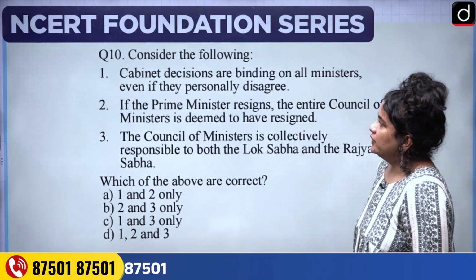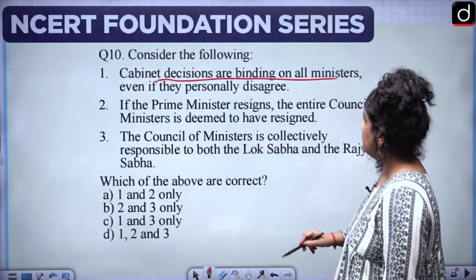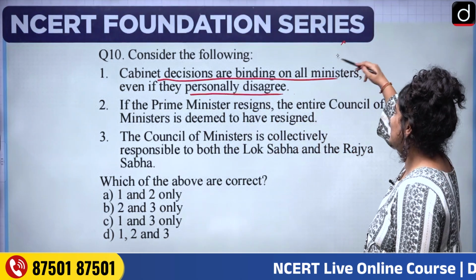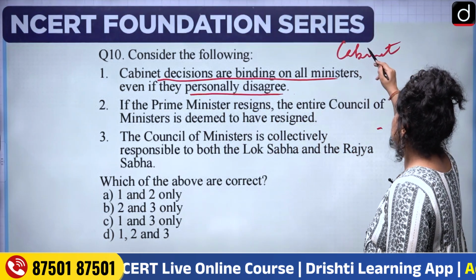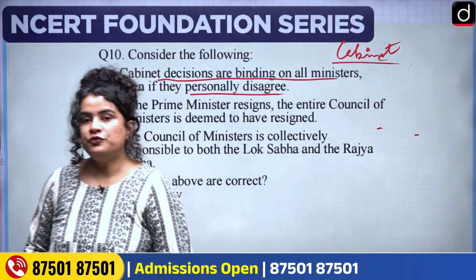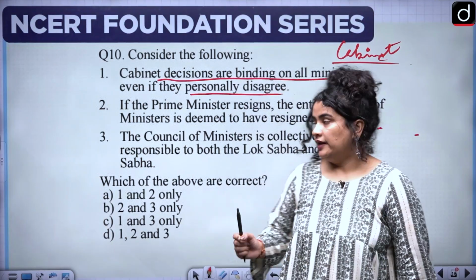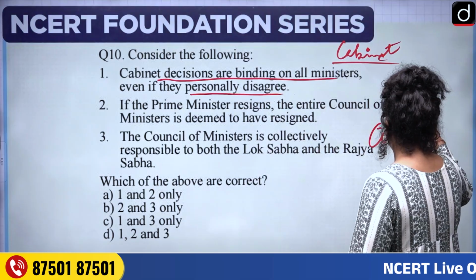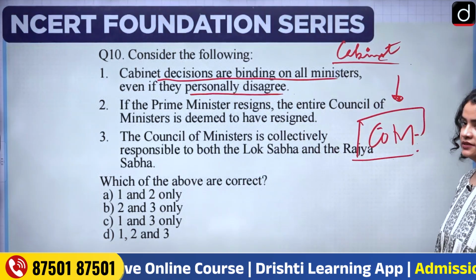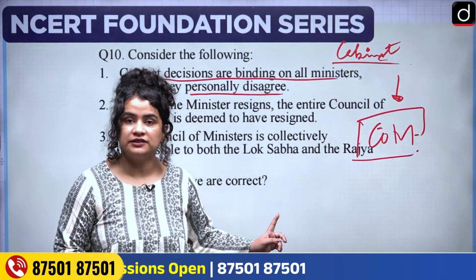Let's move on to the 10th question. Consider the following. Cabinet decisions are binding on all ministers, even if they personally disagree. Now, to solve this question, let's try and understand what exactly we mean by cabinet. So every time a prime minister is appointed by the president, the president also appoints a council of ministers on the advice of the prime minister.